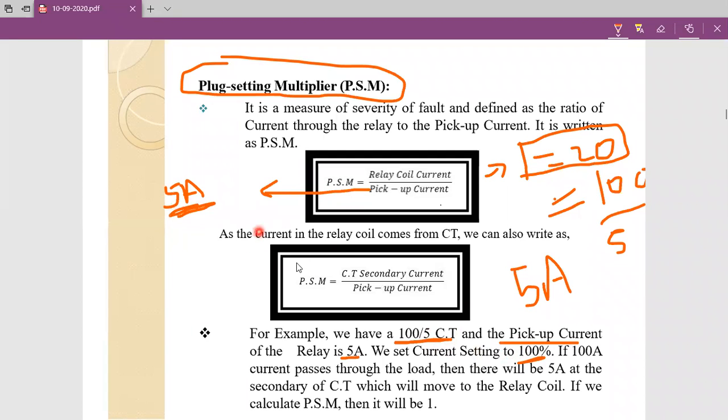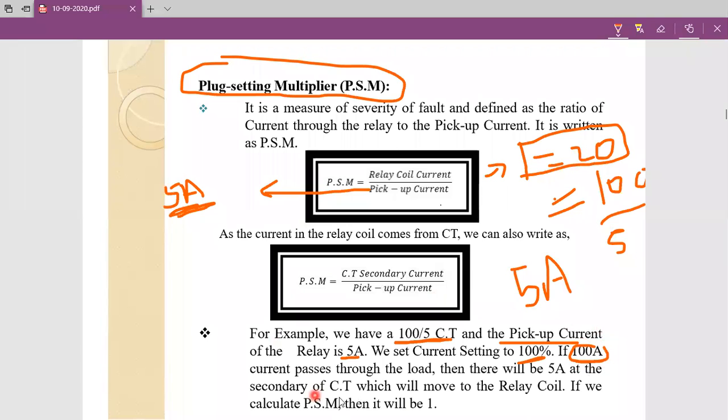Okay. So now if the relay fault current, that means the current transformer primary current, is 100 amperes. If the primary current of the current transformer is 100 amperes, then at that condition the secondary current of the transformer is 5 amperes because the ratio is 20.